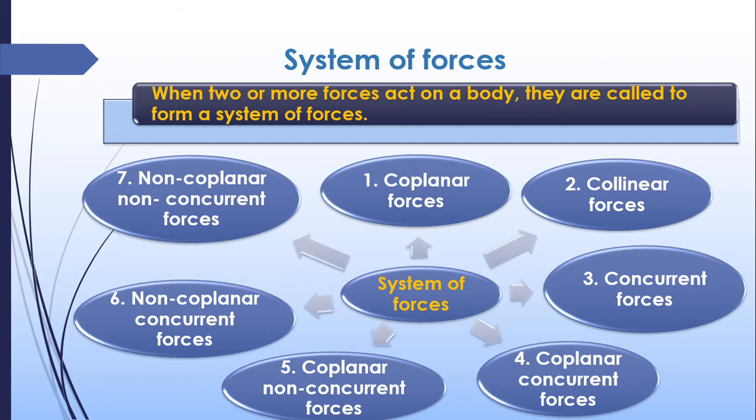There are many types of system of forces. Coplanar forces are there, collinear forces are there, concurrent forces are there, coplanar concurrent forces are there, coplanar non-concurrent forces are there, non-coplanar concurrent forces are there, non-coplanar non-concurrent forces are there. So these are the general seven types of system of forces. But if you know the first, second and third system of forces, it is easy for you. The rest of the things you may know easily. We will see each of them.